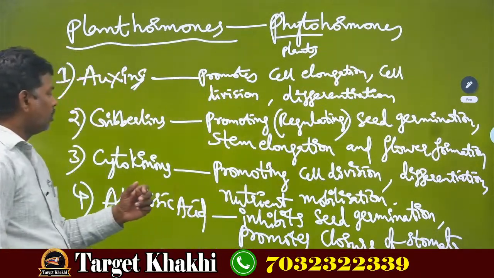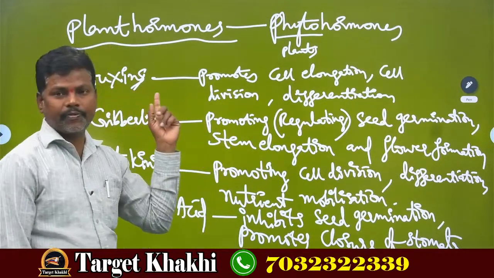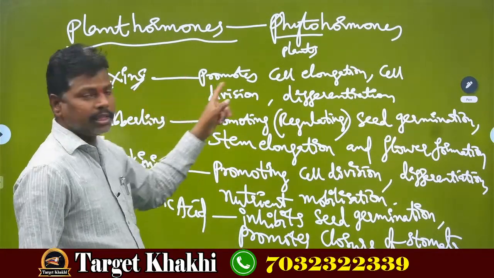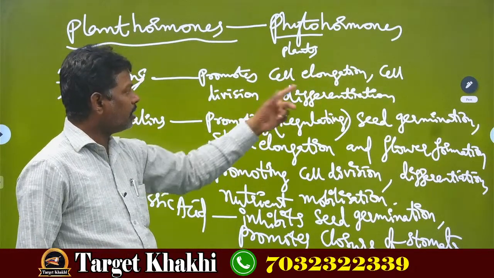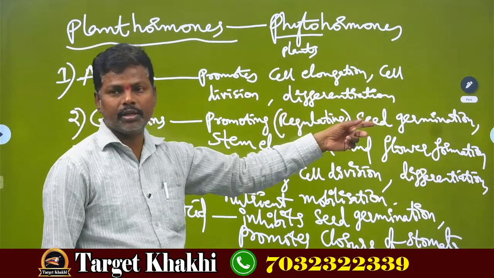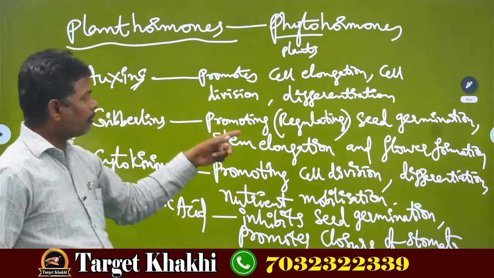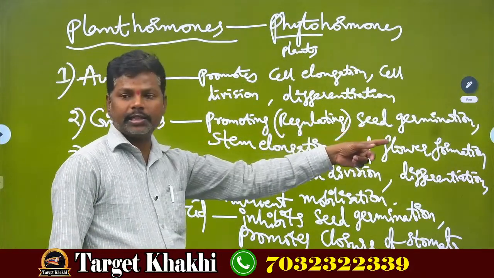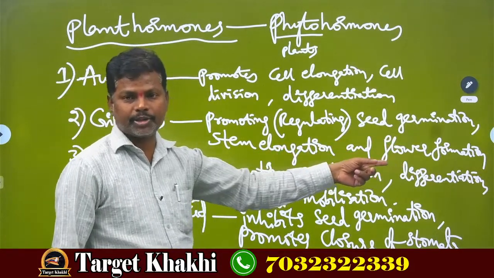Once again, listen. Auxins, first one, help in promoting cell elongation. Next, cell division and differentiation of roots and stem. Next, gibberellins, second one, help in promoting or regulating seed germination, stem elongation and flower formation.